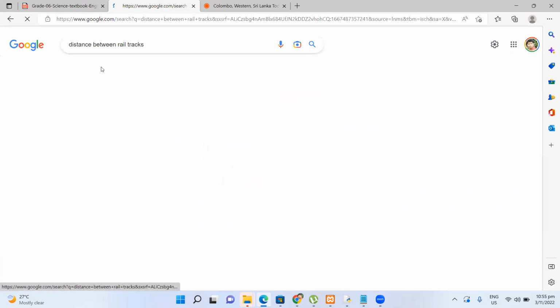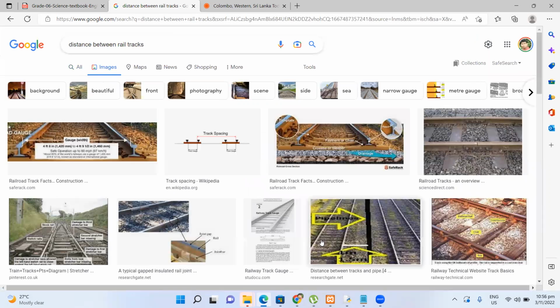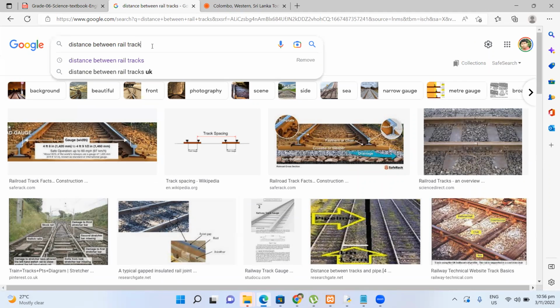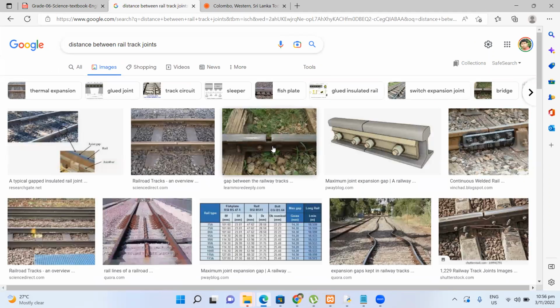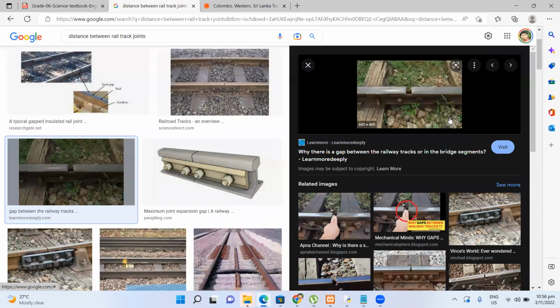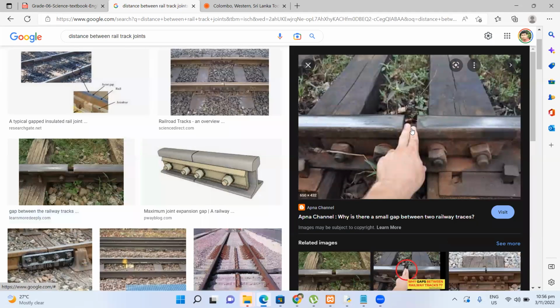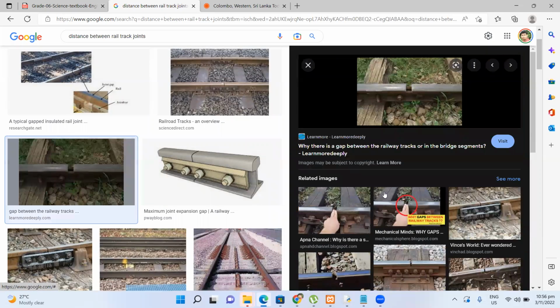Let's go to Google first. There is a gap. There's a space between these rail track joints. Here, have you seen this? There's a small gap. Why is it there?